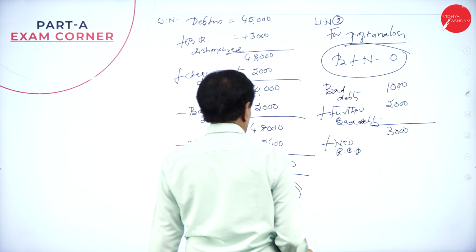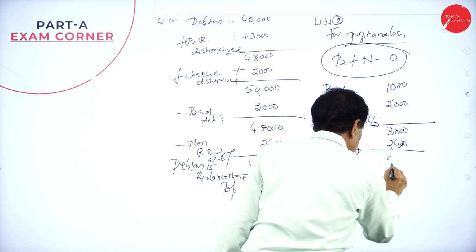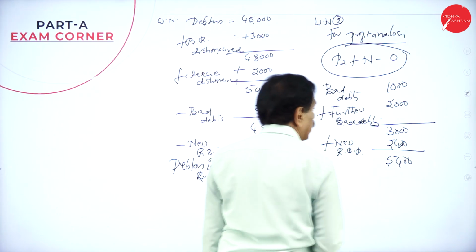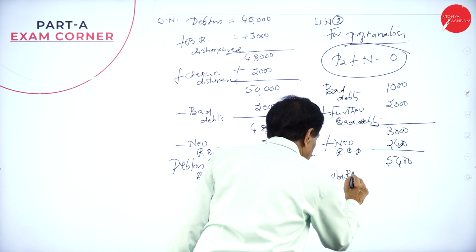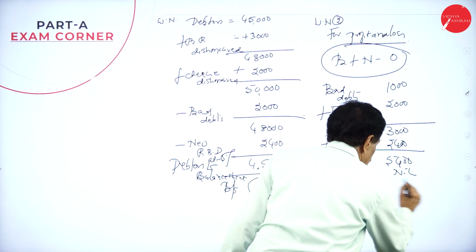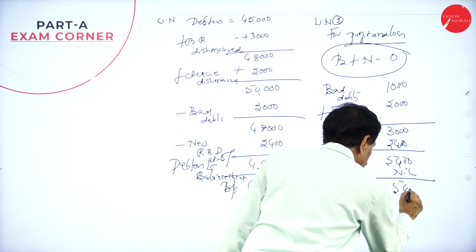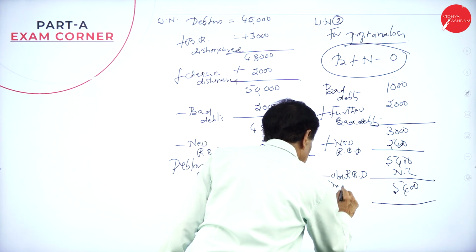How much? 2,400. That makes 5,400, minus old RBD, nil. This will come in the debit side of the profit and loss account.